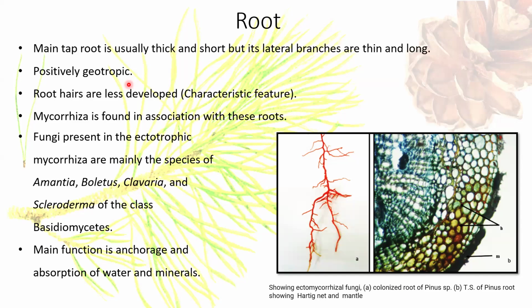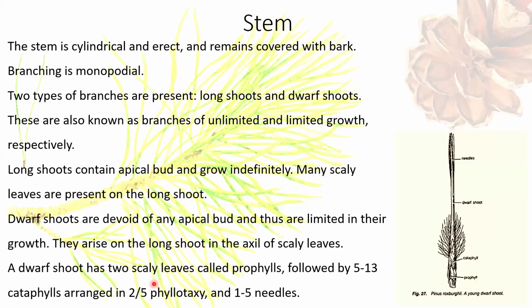Fungi which are present in the ectotrophic mycorrhiza are Amanita, Boletus, Rhizopogon, and Scleroderma of the class Basidiomycetes. As you can see in the diagram, there is a colonized root of Pinus, and figure B shows the Pinus root showing hartig net. The main function of the root is to provide anchorage, support, and absorption of water and minerals. Stem: it is cylindrical, erect, and it remains covered with bark.